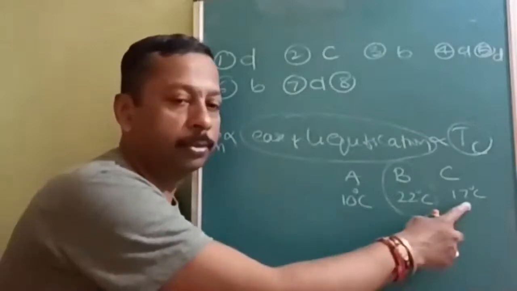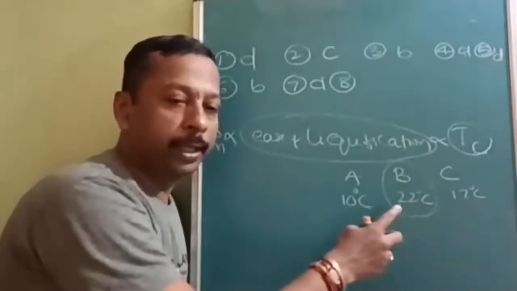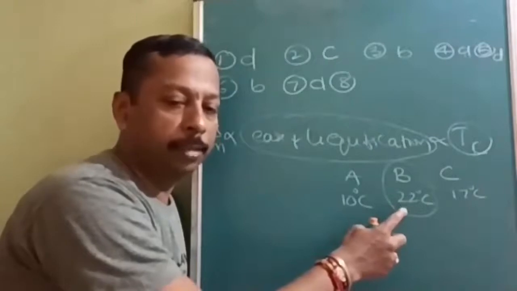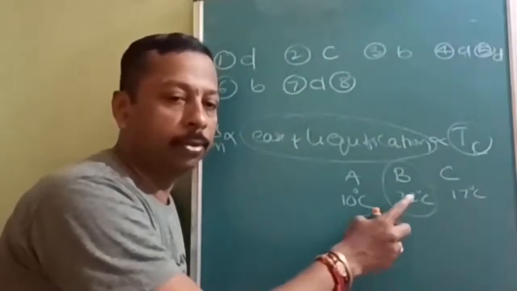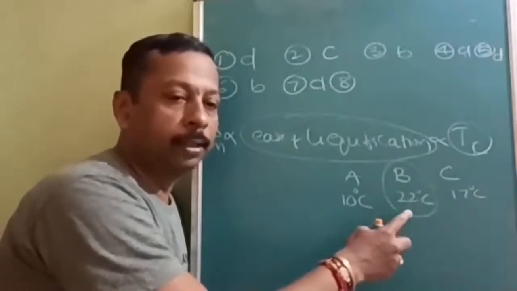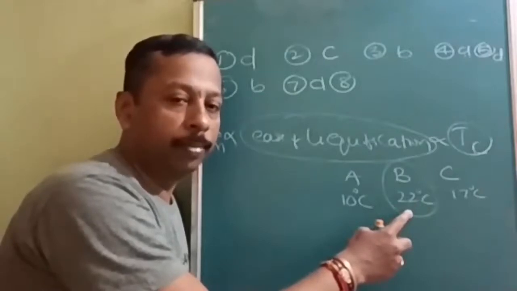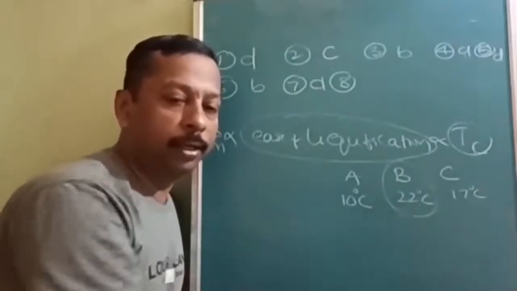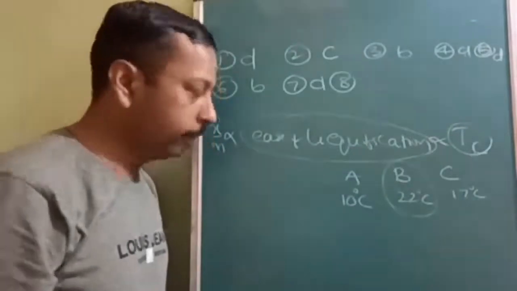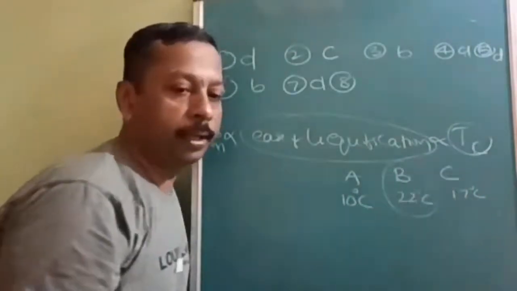It cannot be adsorbed after 17 for the third gas, but the gas with 22 can be adsorbed after 10, after 17, after 20, 21 also. Maximum 22, up to 22 it will be adsorbed. That means it is better to have a higher critical temperature.